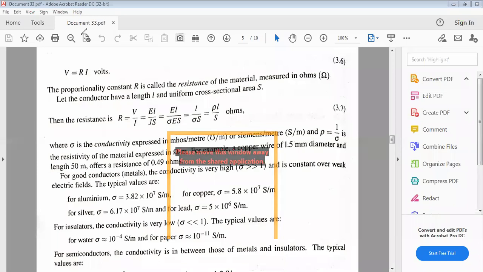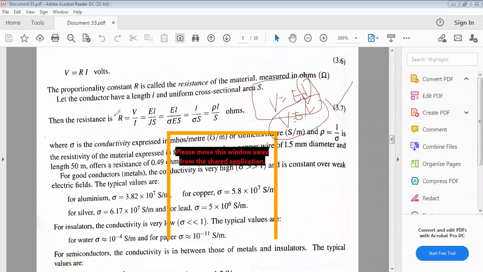From the above relations, V is the electric potential. V equals E into D, right? This is the fundamental relation. What is meant by D? The distance between the plates. Here the same is represented as E into L, so V equals E into L. Similarly, I equals J into S.